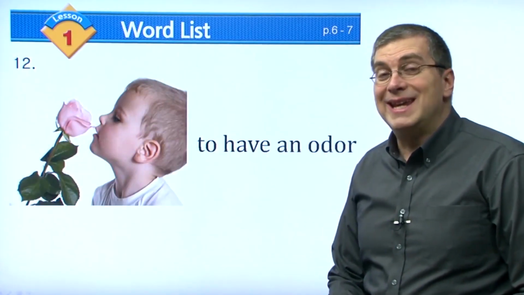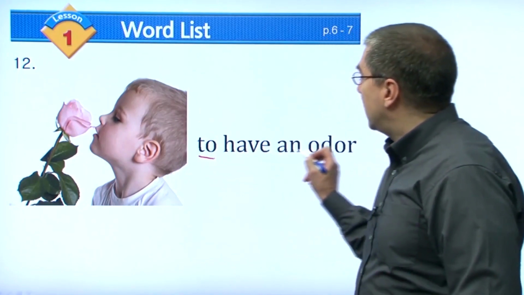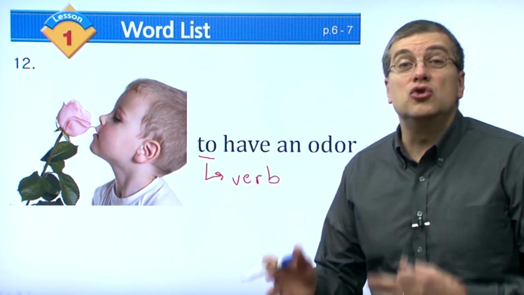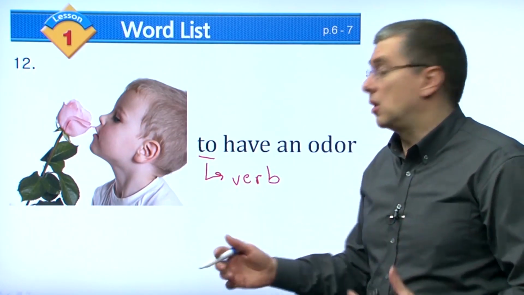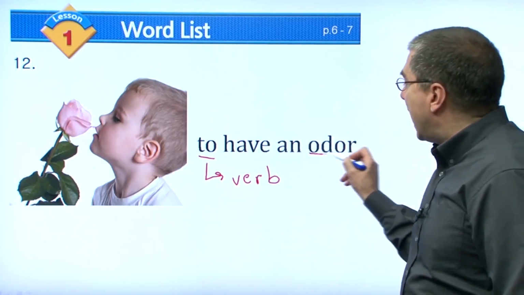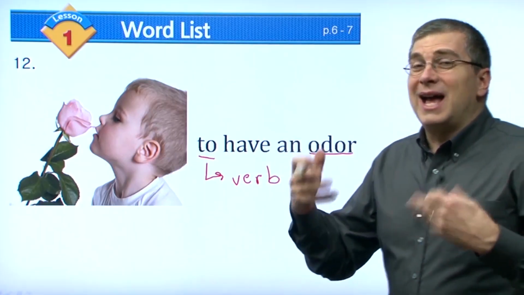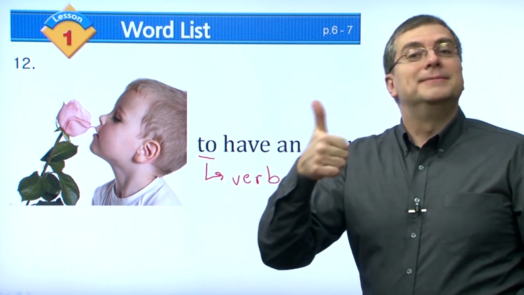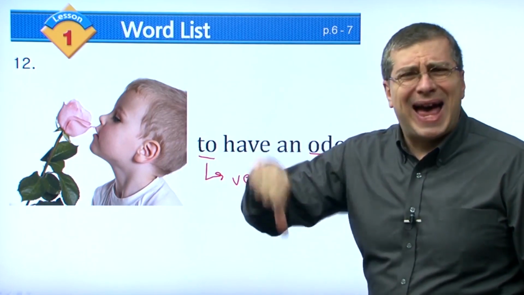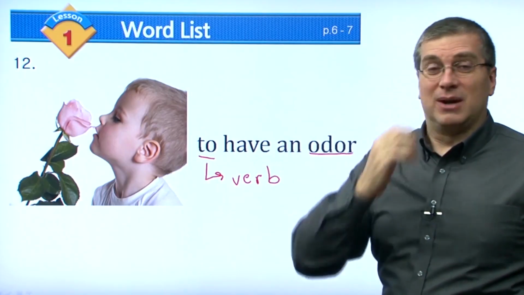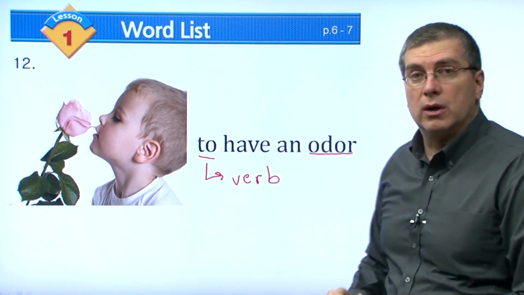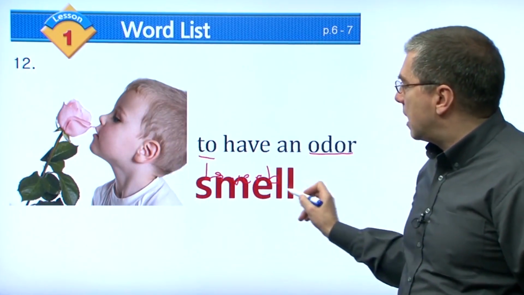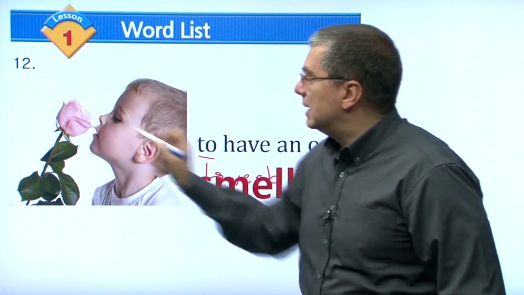Okay, our next word is a verb. To have an odor. That's a verb, right? When we say to do something, we're talking about a verb. To have an odor. An odor, that means I can sense it with my nose. Right? There are good odors. That's nice. And there are bad odors. 냄새 나빠요, right? Bad odors. So, to have an odor, what is the word? We say that this is smell. Smell. To have an odor is to smell.